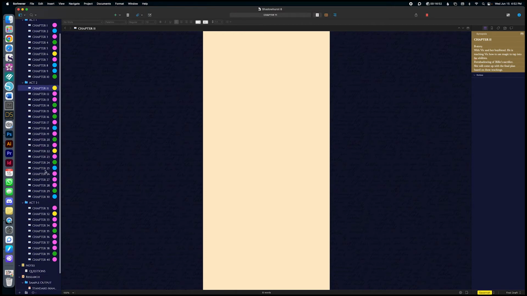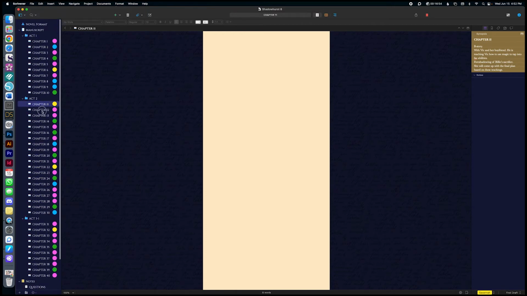This is the blank version of it. I won't show you the first few acts here just because I've already started working on it. But as you can see over here, I've broken it down into these acts. So I have Act 1, Act 2 as a folder and all the chapters that will be in Act 2, Act 3, and then we'll just go on from there.